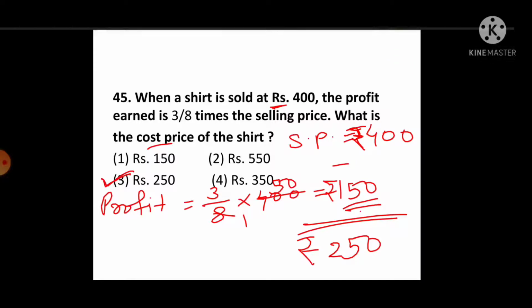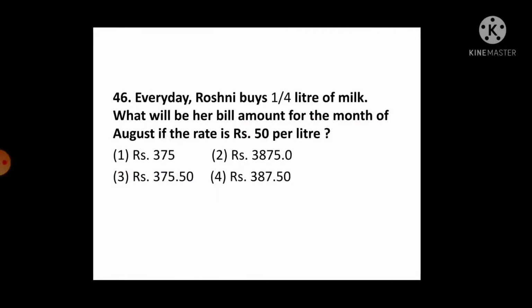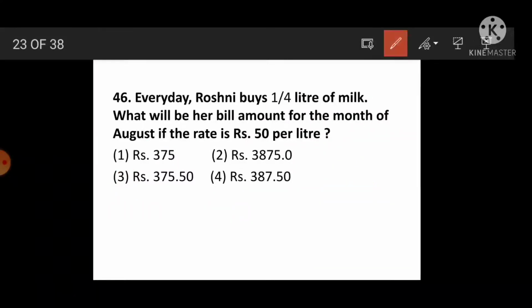Cleared? Question number 46. Every day Roshni buys 1/4 liter of milk. What will be her bill amount for the month of August if the rate is rupees 50 per liter? For this we should know how many days are in the August month. How many days?